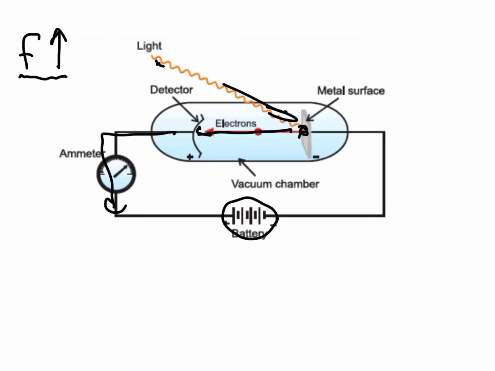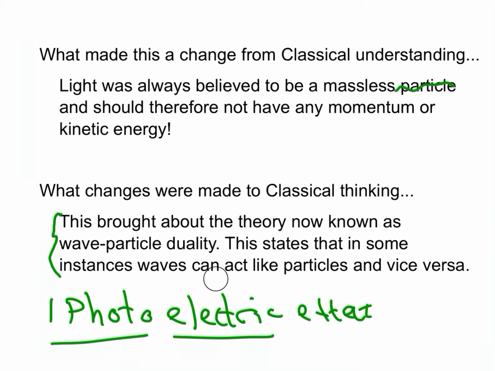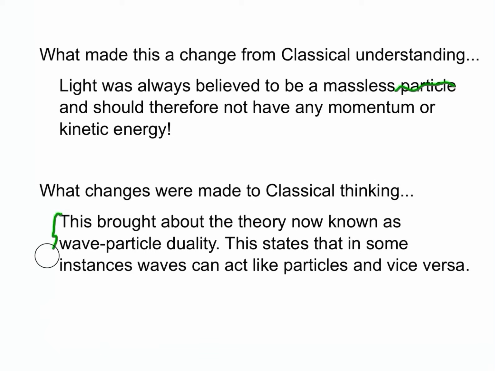So what did this prove? This proved, lo and behold, that light had momentum. Light was breaking off electrons, and the only way it could do that is because the electron was being collided into by light. So this slide explains what was classically understood versus what changes had to be made. Classically, we understood that light was this massless thing and should therefore have no momentum and no kinetic energy, at least in the formal way of having kinetic energy wherein it can knock into things.